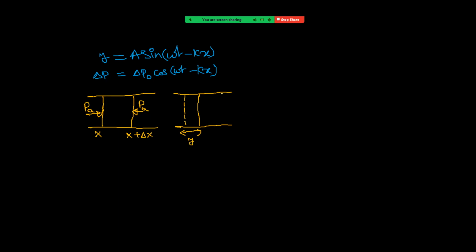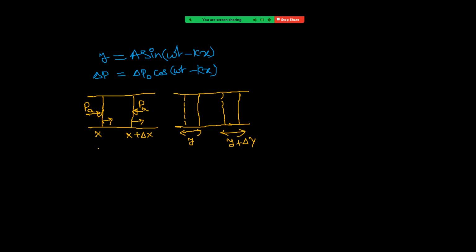And this front layer moves by a distance, it is y plus delta y. Okay. So this layer moves by y distance. This moves by distance y. And this layer moves by y plus delta y. Okay. Now see what we can write here.